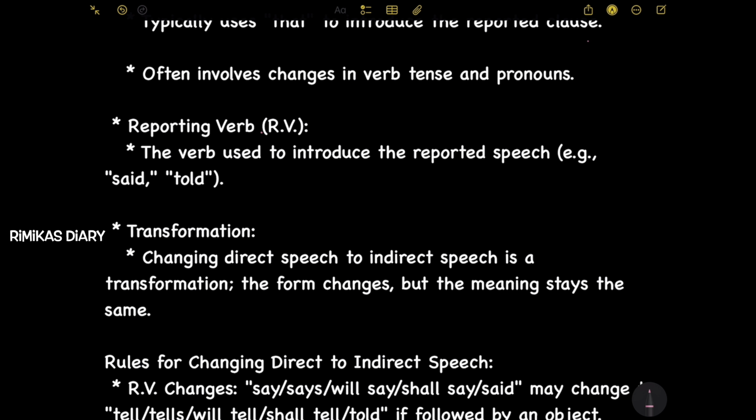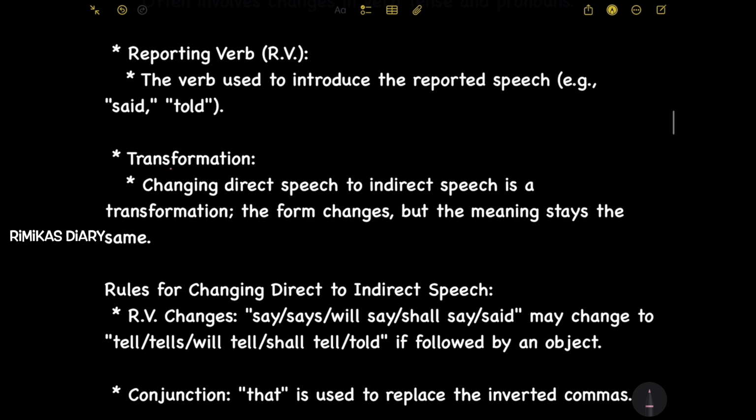Next, reporting verb, RV. The reporting verb is the verb used to introduce the reported speech, for example, said, told. Next, transformation. Changing direct speech to indirect speech is a transformation. The form changes, but the meaning stays the same.